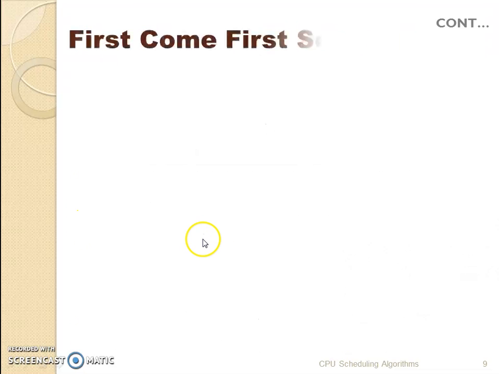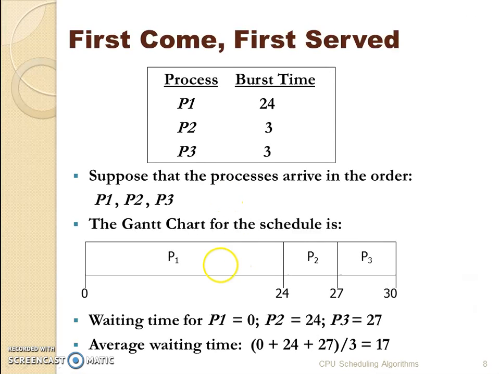The next step is to draw the Gantt chart for these processes. The first process which came was P1. P1 started at 0 seconds and the burst time was 24 seconds. So, P1 executed for 24 seconds, followed by the next process P2 for the next 3 seconds and then P3 for another 3 seconds. Since it is non-preemptive, once a process is started, it will execute for its complete burst time.